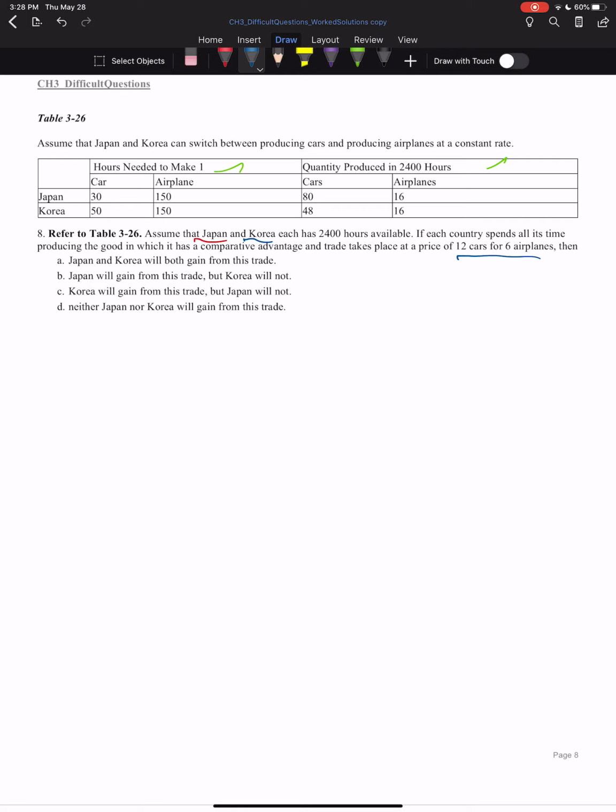So let's find our opportunity costs here. Let's find the opportunity cost of airplanes. That's equal in Japan, or Korea, because I'm doing Korea in blue. The opportunity cost of airplanes in Korea is just the number of cars produced over the number of airplanes, which is just 10 over 2, which is equal to 5.